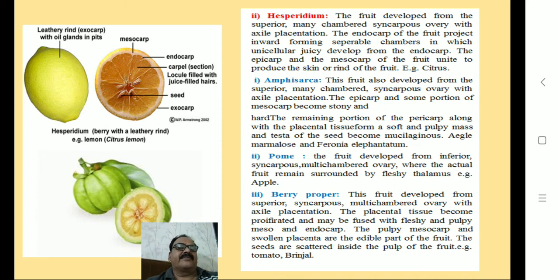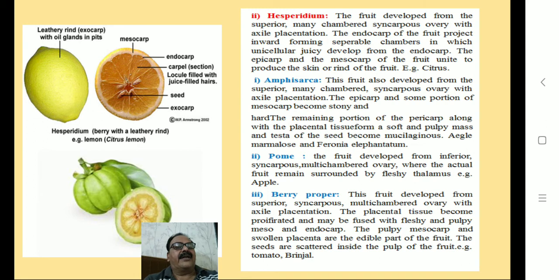The types. First type is Amphisarca. This fruit also develops from the superior many-chambered syncarpous ovary with axile placentation. The epicarp and some portion of the mesocarp becomes stony and hard.